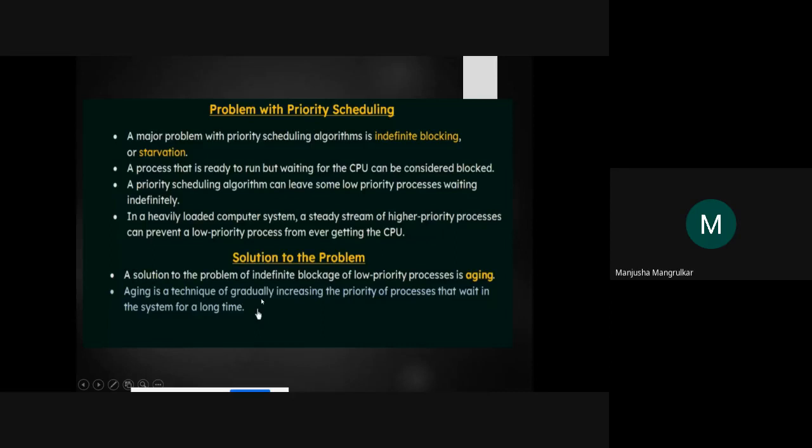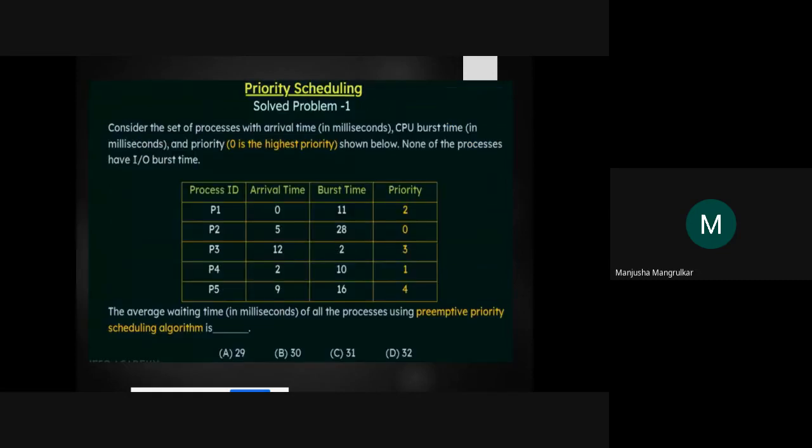Aging is the technique of gradually increasing the priority of processes that wait in the system for a long time. Gradually means it is preemptive; it is gradually increasing their priority. If the process has waited a long time, then at one moment that process will get the chance to execute on the CPU. So it will not be in indefinite blocking mode. That will be the solution for priority scheduling, right?